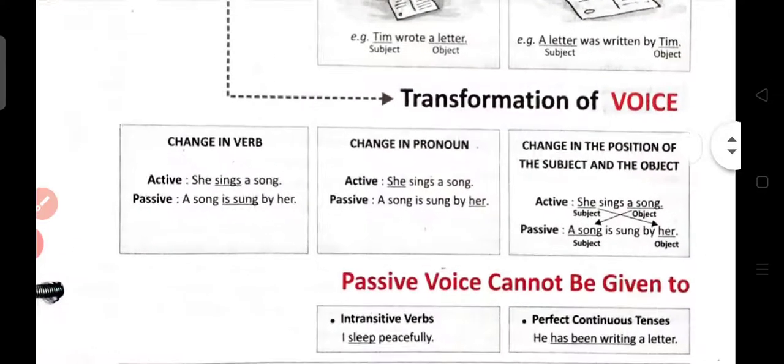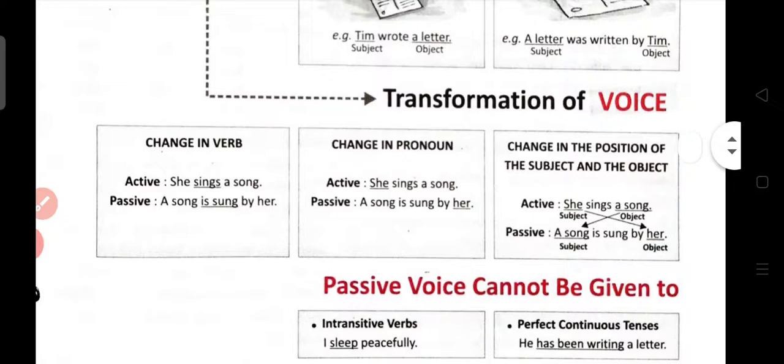As you can see in the block, she sings a song. What is the subject here? She. And what is the object? Song. Right. So whenever you need to change into passive voice, subject will become object and object will become subject. Right. Object will come at starting in the passive voice and subject will go at last.